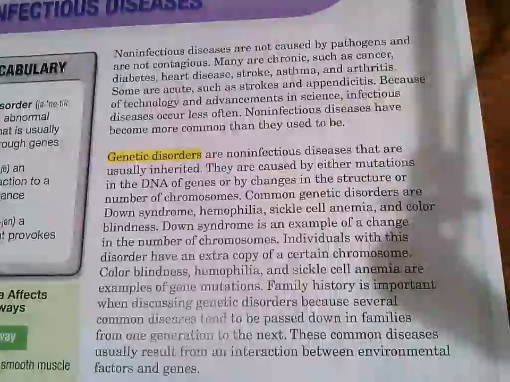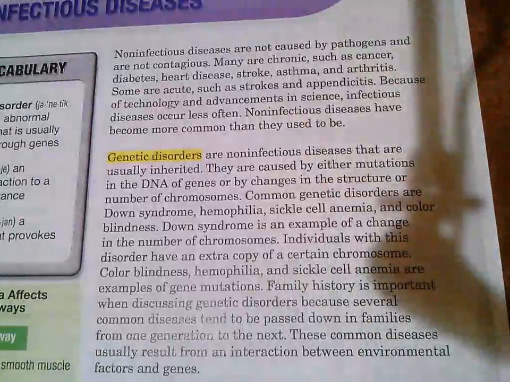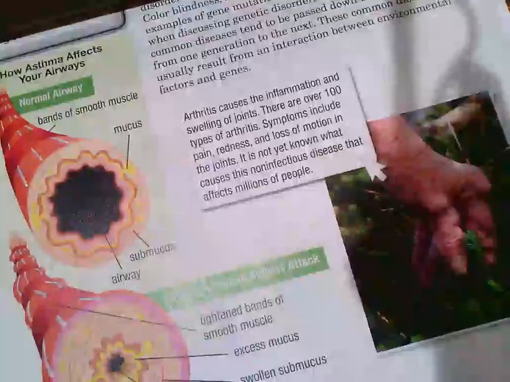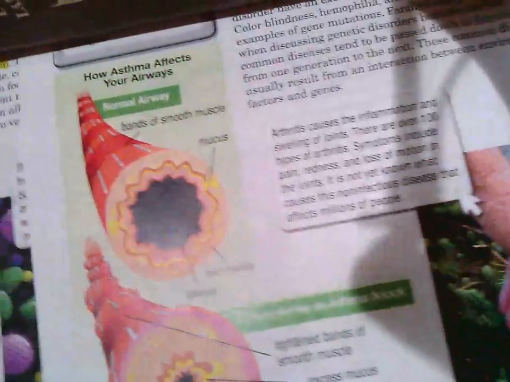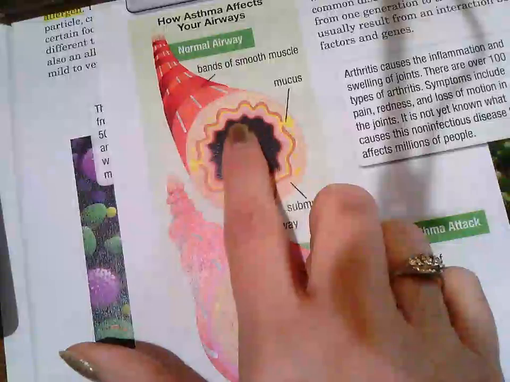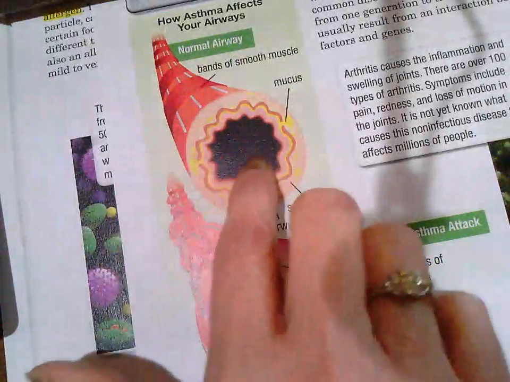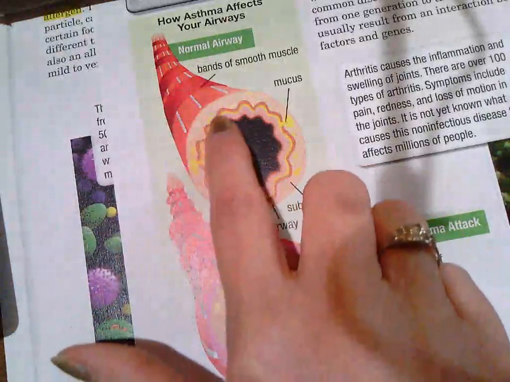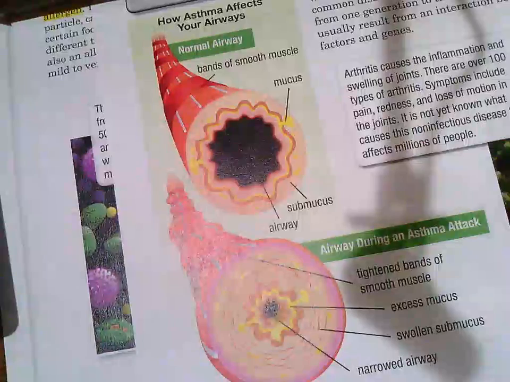So let's look at these things on the specific examples they've got on the bottom of this page. If I can get this to move for me. Okay, right here. Start with asthma. Several of you have asthma. Did you know this is what it looks like? So this right here, this is a normal airway. So here's your tube, nice big opening. They've got these bands of tissue. The mucus, remember, is there to stop pathogens from going down.